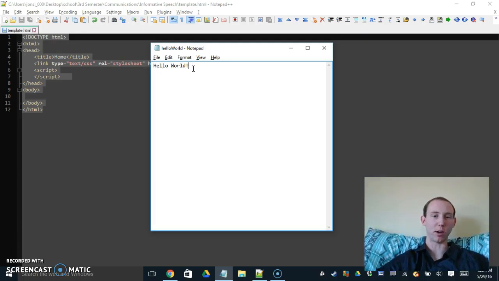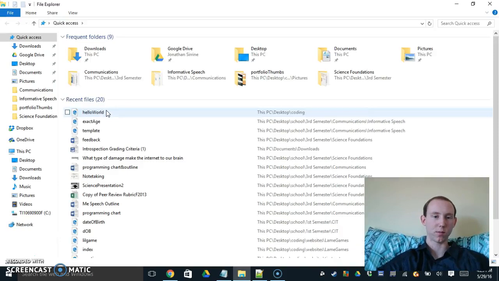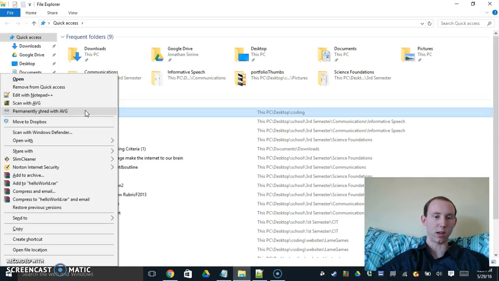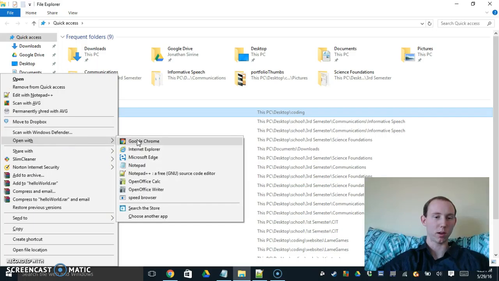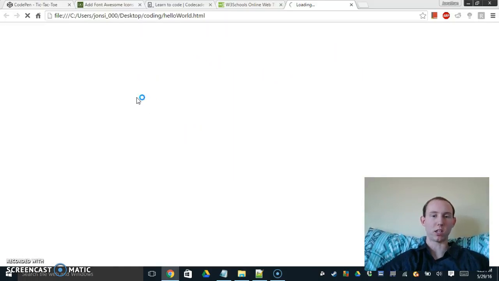That's HTML. If I were to take this hello world and put h1, which is a heading tag, and then close it like that, save it again, go into our files, and open it up, the HTML told the browser to make it a header. So that's why it's appearing a lot bigger now.